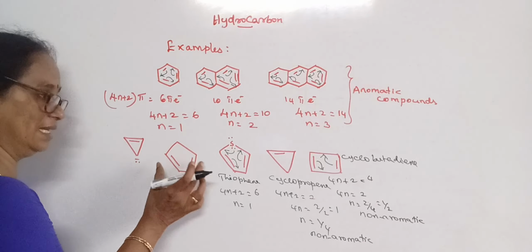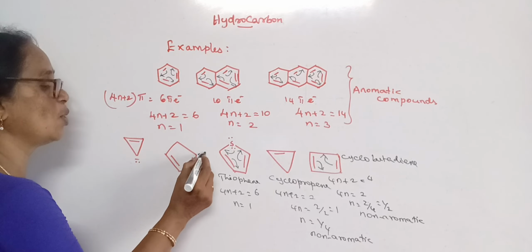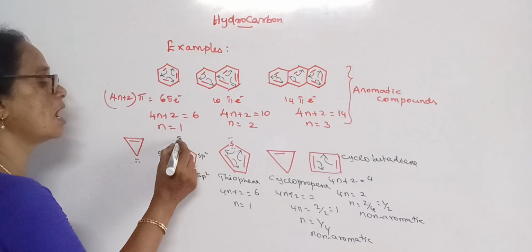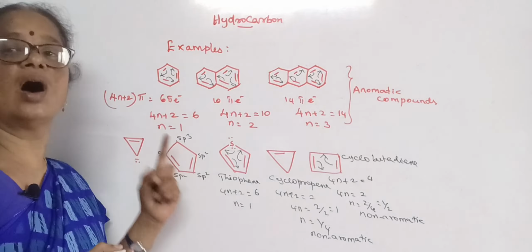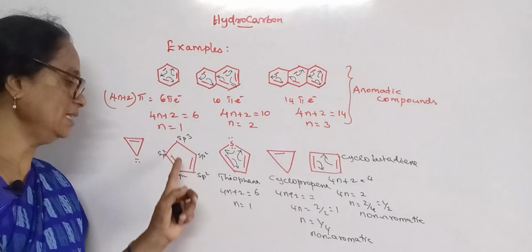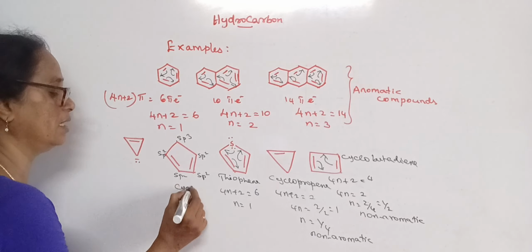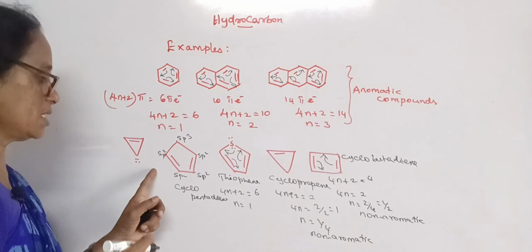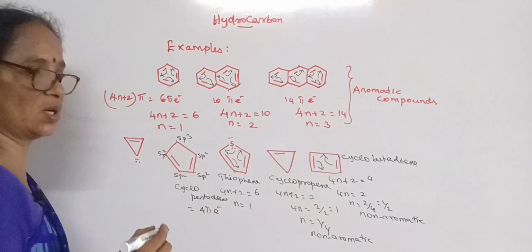Similarly, here it has a pi bond system, but these 4 carbon atoms are sp2 and this carbon is sp3. In a closed structure, all should have sp2 carbon only. This is cyclopentadiene, in which we have 2 pi bonds, that counts for 4 pi electrons.